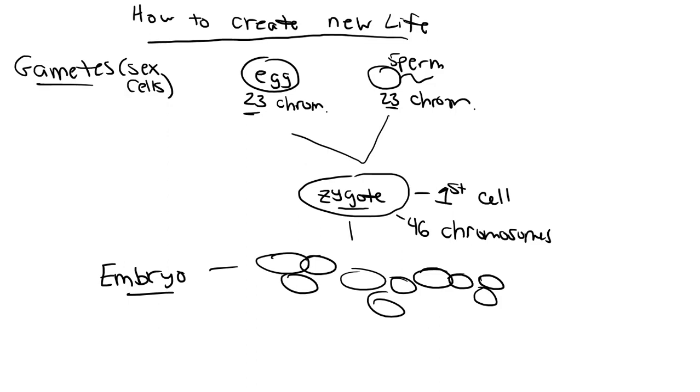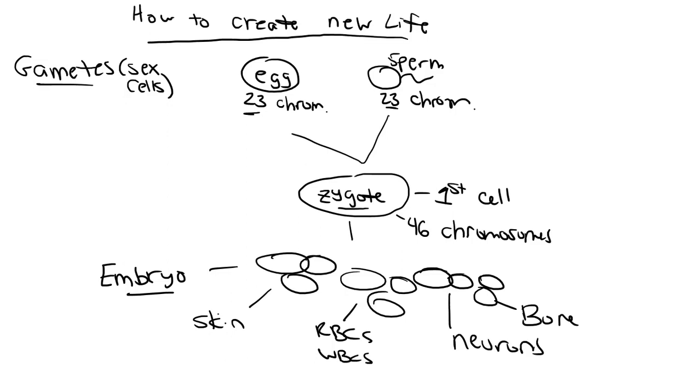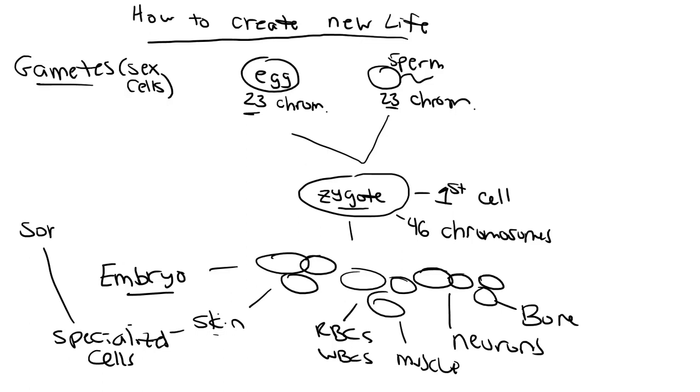Embryonic cells are going to divide consistently until they form specialized cell types. Some of these cells are going to form skin cells. Some are going to form red blood cells. Some are going to be white blood cells. Some are going to form bone. Some are going to turn into neurons and nerve tissue. Some are going to become muscle. So you get the picture. All these cells are eventually going to become specialized cells. These specialized tissue cells are called somatic cells. So somatic cells are anything that are not egg or sperm, basically all the other cells.